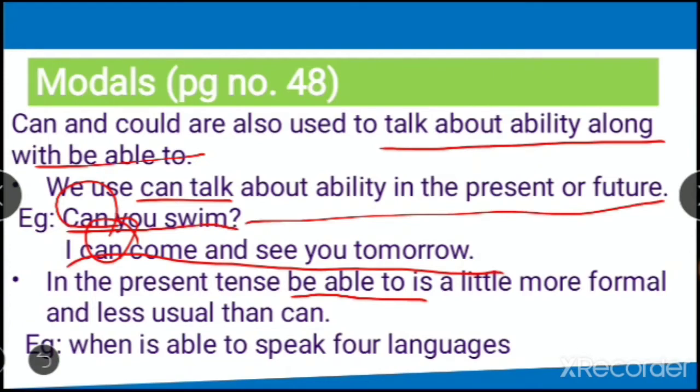He is able to swim. Are you able to do the work by yourself? So if you are using be able to in present, we use this more than using can in present tense. Are you able to do your work? Will you be able to do the work? So let's see the example. Ben is able to speak 4 languages.